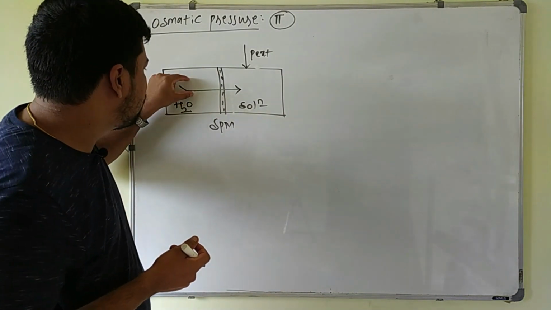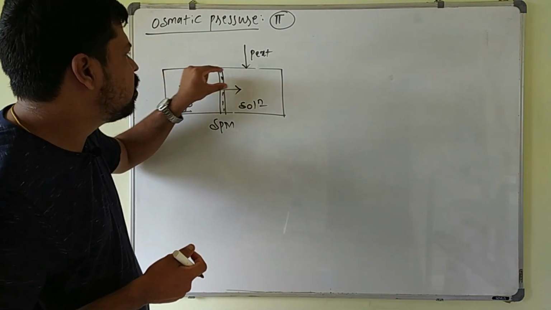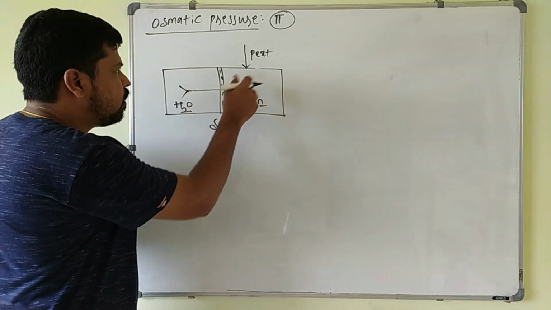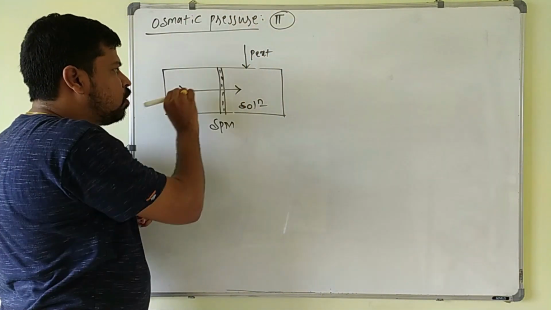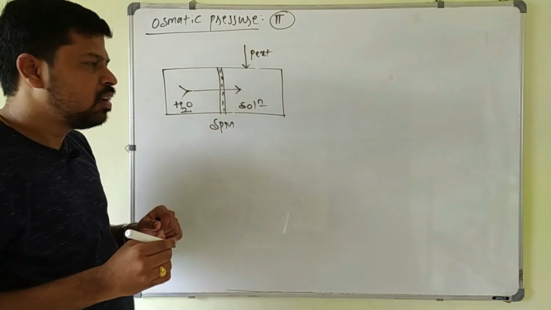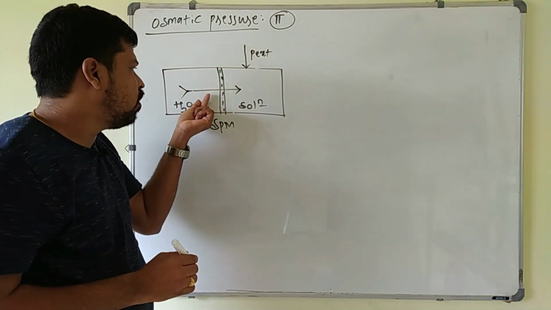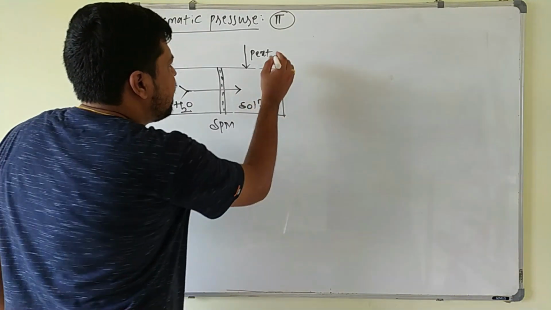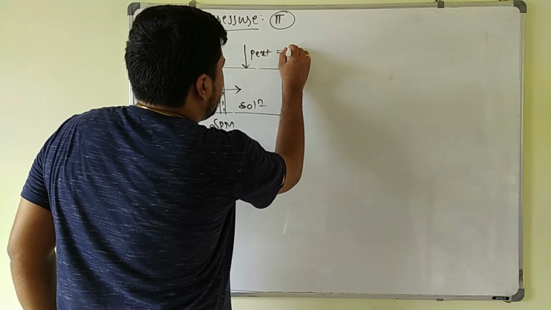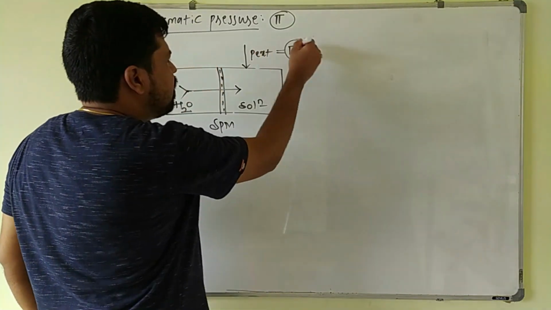Osmosis is these solvent molecules moving from the solvent to the solution side. So in order to stop this, we apply some external pressure. When that external pressure becomes equal to the osmotic pressure, the solvent molecules stop moving. That pressure is taken as the osmotic pressure, equal to phi. So external pressure is equal to phi.